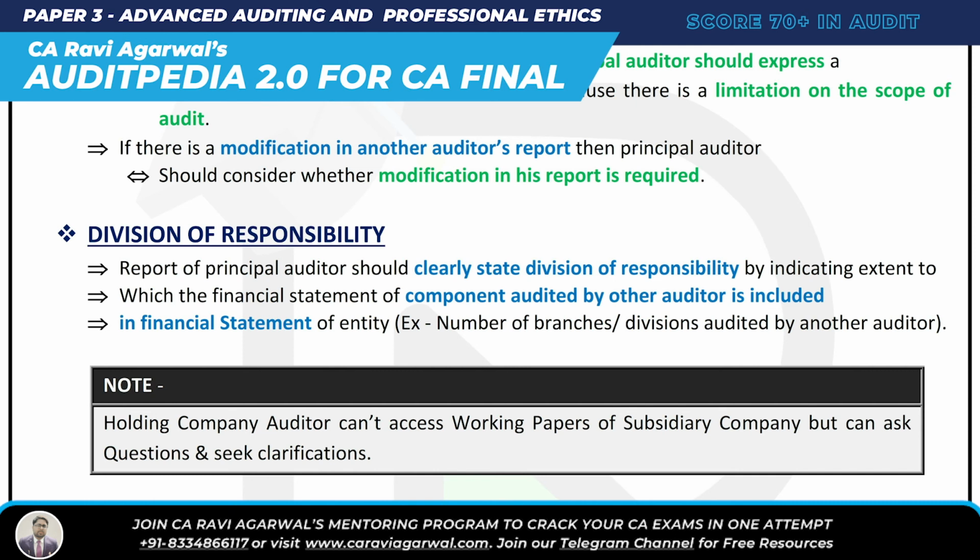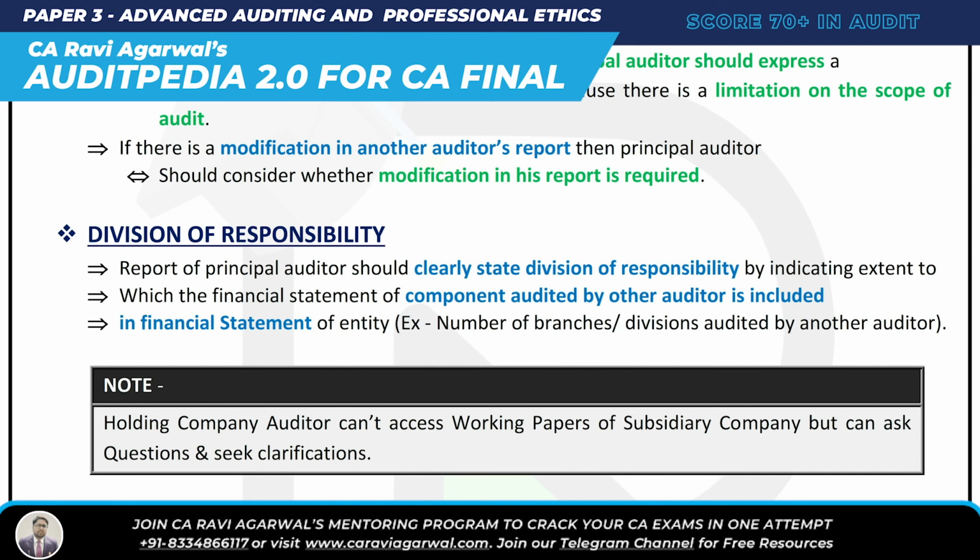Okay, so the report of the principal auditor should clearly state the division of responsibility by indicating the extent to which the financial statements of the component audited by the other auditor are included in the financial statements of the entity. So he'll simply say that the audit of the component has been done by the other auditor only. I have not done the audit of that part, right?